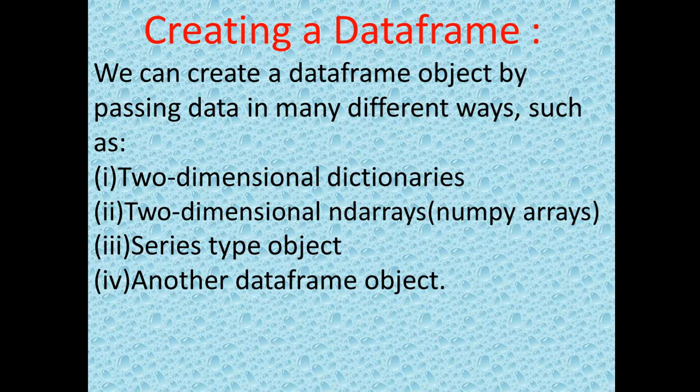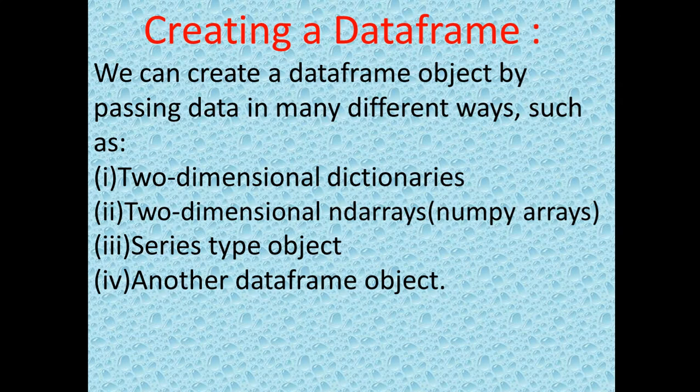There are two data structures in Python pandas: first is series and the second is data frame. We had already started the data frame and seen its characteristics and the different ways. Once again I want to recall the different ways for creating the data frame.